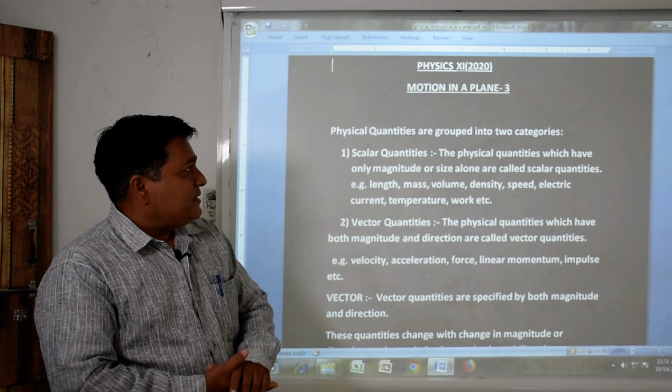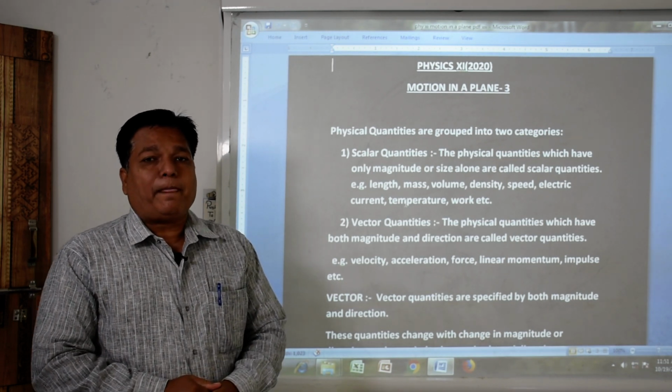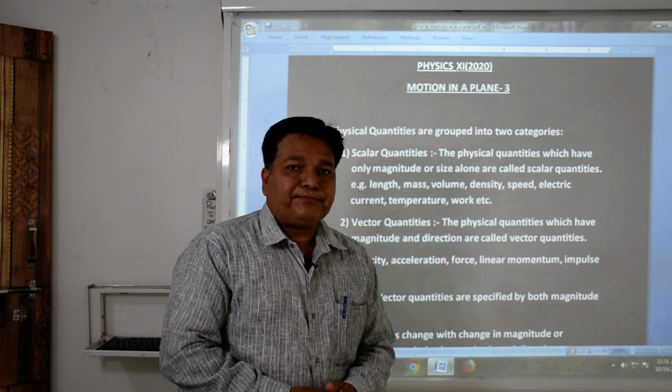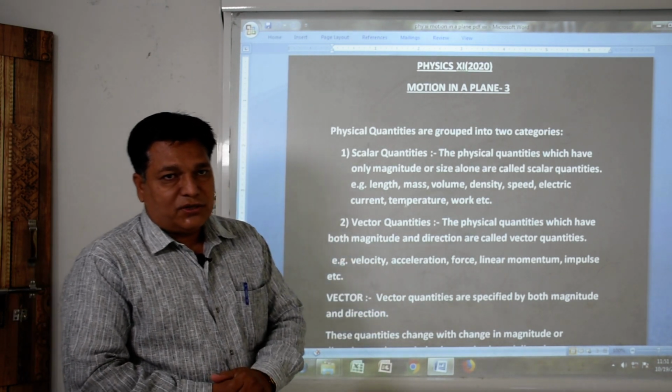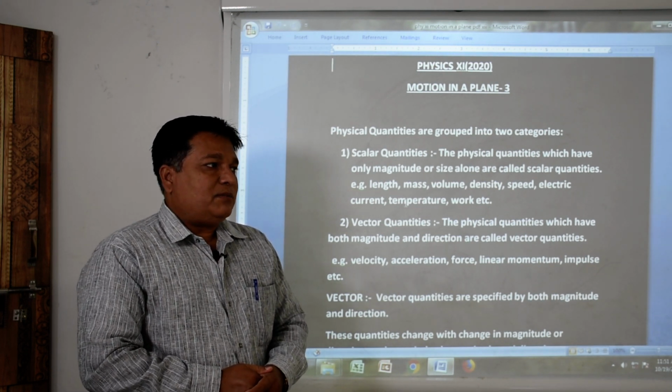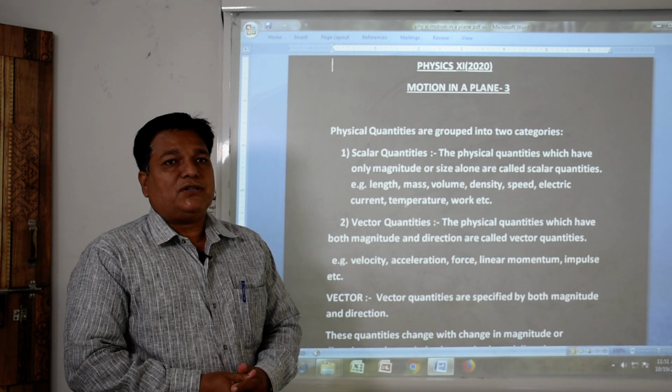Today we are going to start chapter number 3, motion in a plane. In the last chapter we discussed motion in a straight line. What do we understand by motion and types of motion? 3-dimension motion, 1-dimension motion, 2-dimension motion.